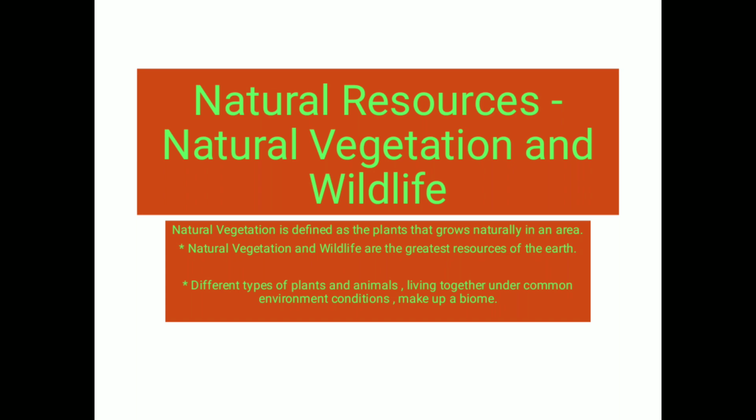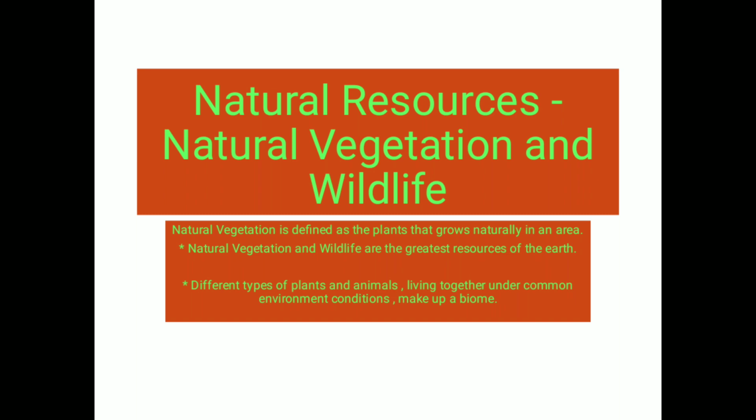Besides, there are varieties of commercial products which trees give us, like timber, rubber, etc. Also, there are different types of plants and animals living together, and the environment, the relief features and the climatic condition vary from one region to the other.